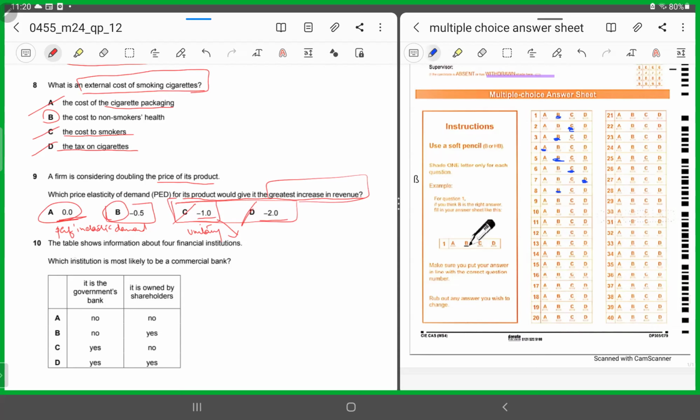So the firm is going to have the highest increase in its revenue. So look at the trick in the question. All right. Because we want to have the highest increase in the revenue, that's why we are choosing option A. So for 9, it has to be A.